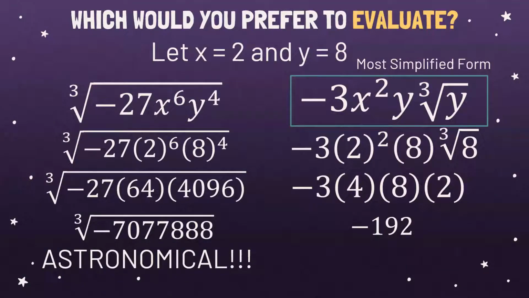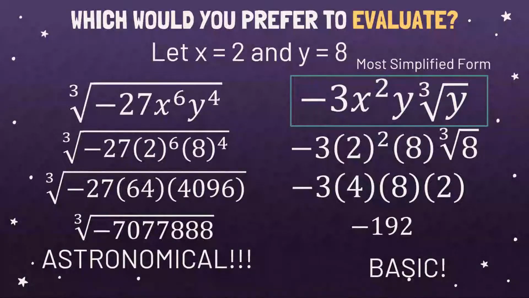As you can see, the cube root of this number will be negative 192. So how are we able to find that answer? Because we use the most simplified form. So what am I talking about? I'm talking about how we are able to solve all the expressions as simply as possible. That is so basic.